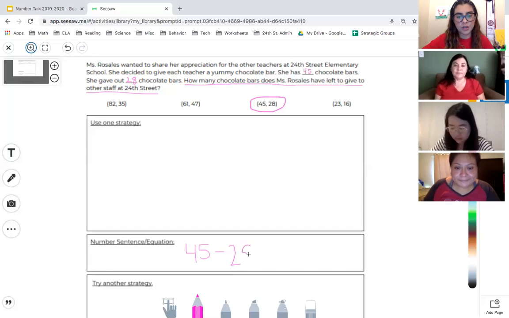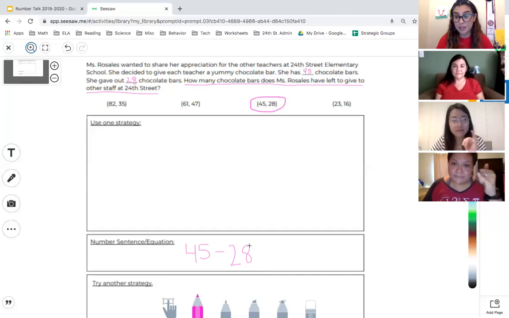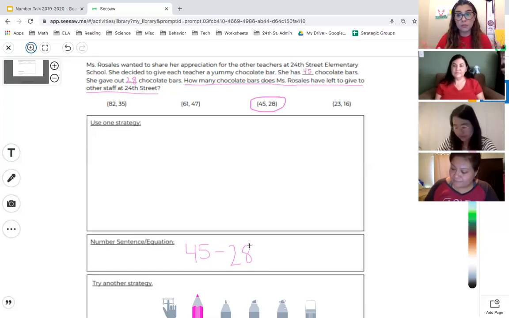And teachers, do you agree, or are there any other ideas that you might have? Agree. So yeah, she did start with all of those 45. Then she came in with the idea that I'm going to give them away to other people. So ultimately, she's going to have less chocolate bars. She already gave out those 28 to the teachers. Now we need to figure out how many she has left over to give to other people.